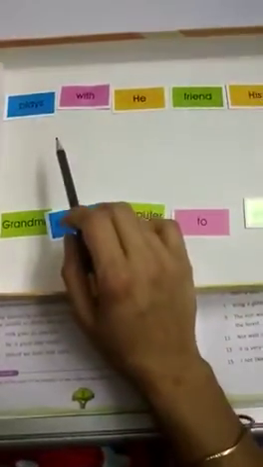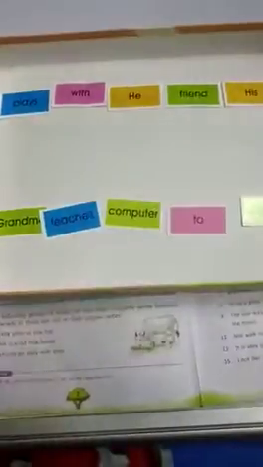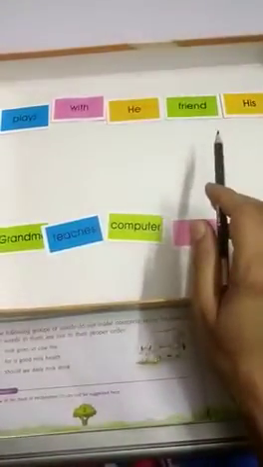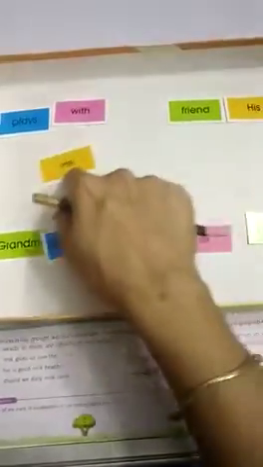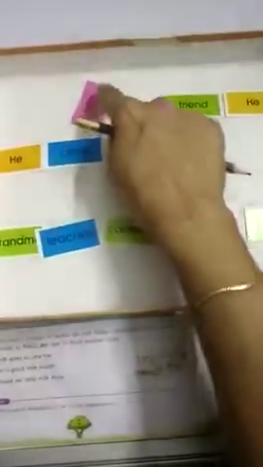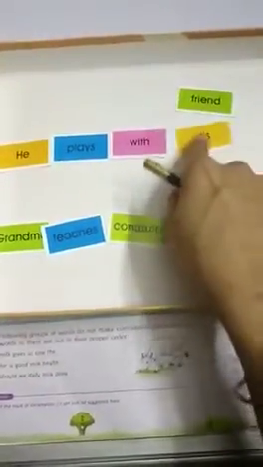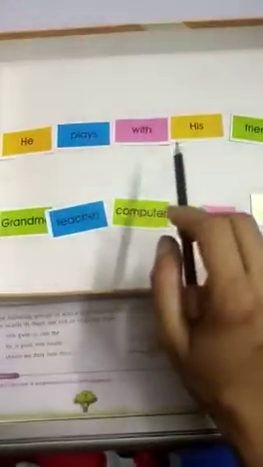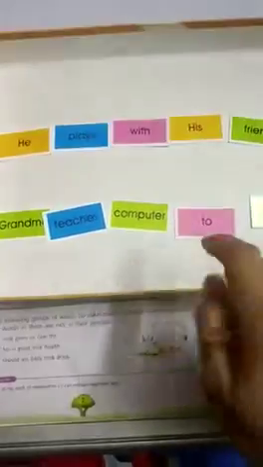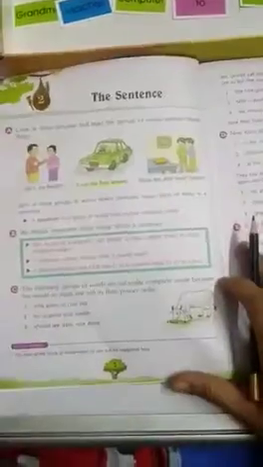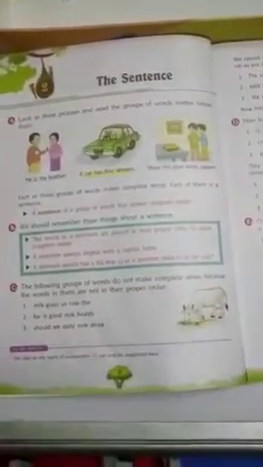sense. Now let's see another example. Plays with he, friend his. Is it making sense? Of course not. Let's interchange. He plays with his friend. Now is it making sense? He plays with his friend. Of course, yes. So that means sequencing should be done in such a way so that it expresses a thought. Then only it will become a sentence.